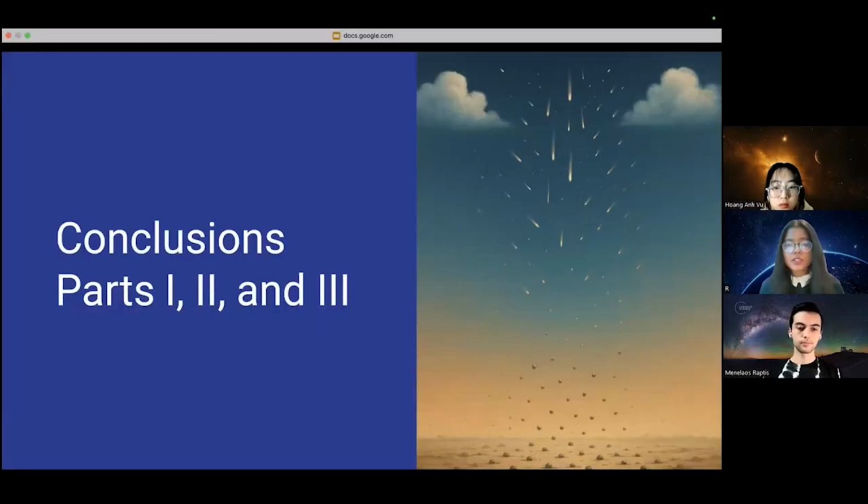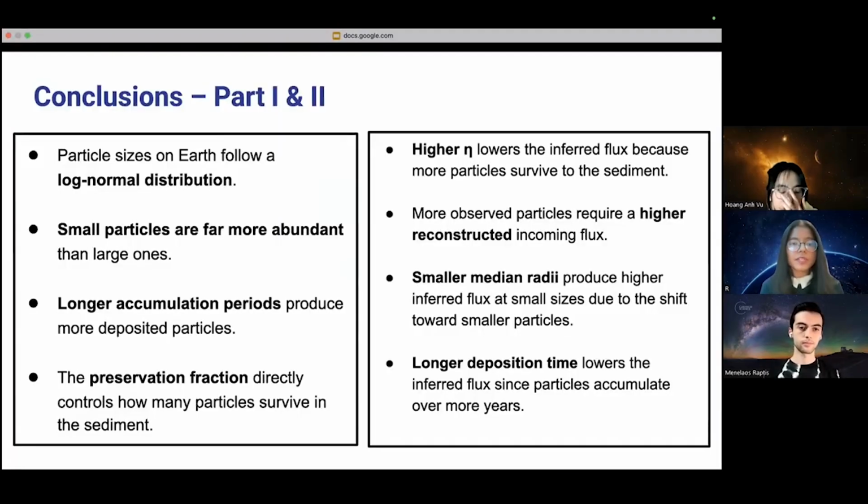So these are the conclusions from parts 1, 2, and 3. From parts 1 and 2, we can summarize that particle sizes on Earth follow a non-normal particle distribution. Smaller grains are far more abundant. Longer accumulation and preservation increase how many particles survive in sediments. And higher preservation lowers the inferred flux, while smaller median sizes and longer deposition times shift the reconstructed flux towards smaller and more numerous particles.